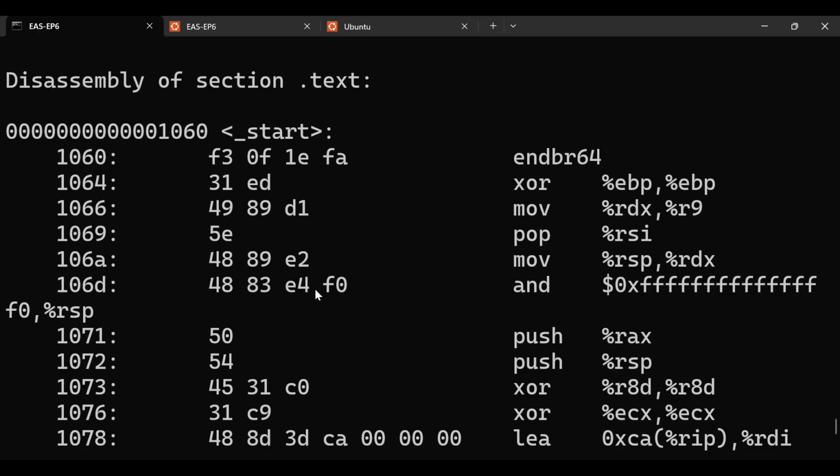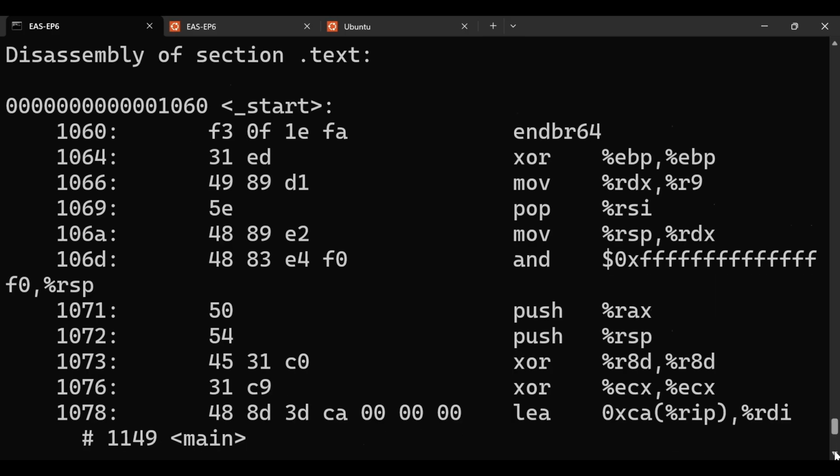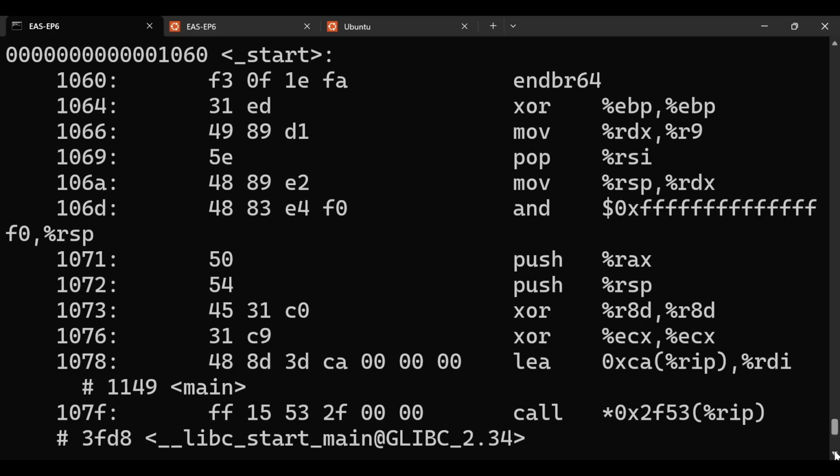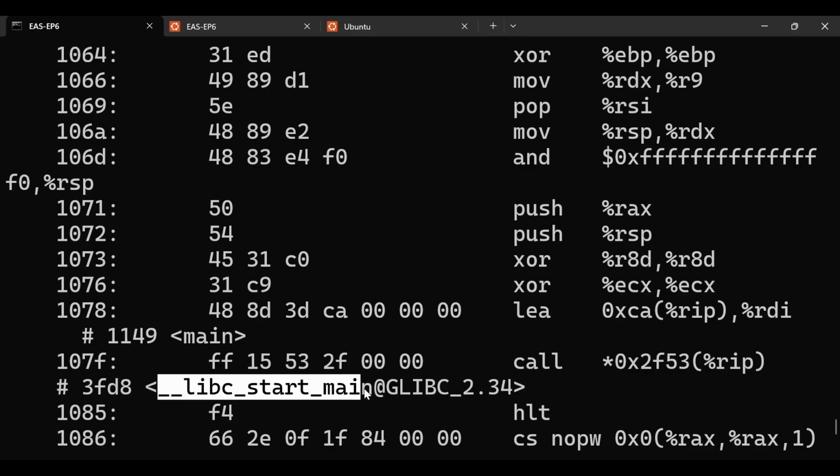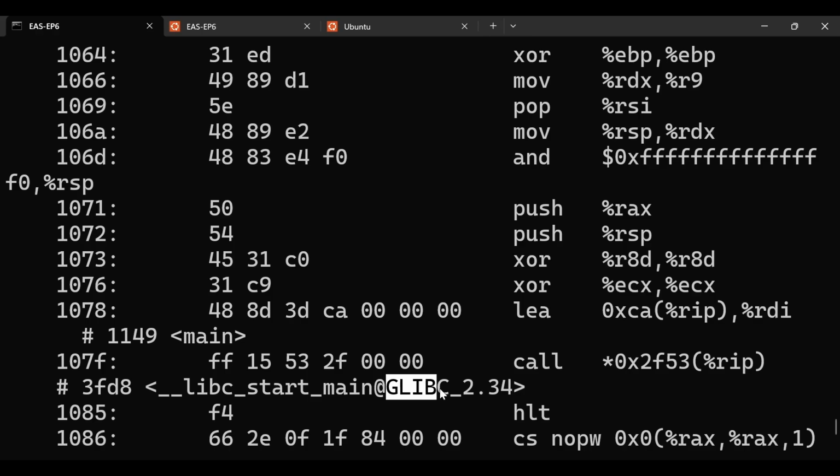This is all written in assembly code. This is just the confirmation of what I have explained. We are just confirming all these things. There is one address, 3dfd, which points to __libc_start_main, which is a part of glibc.